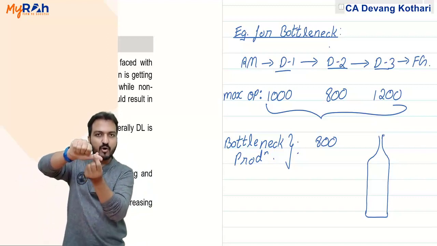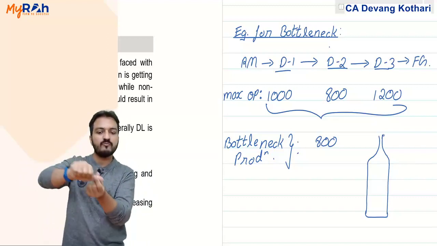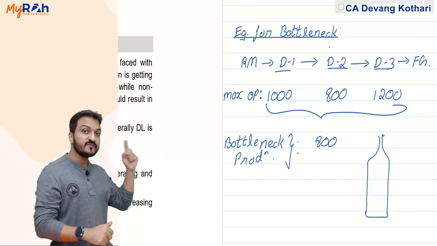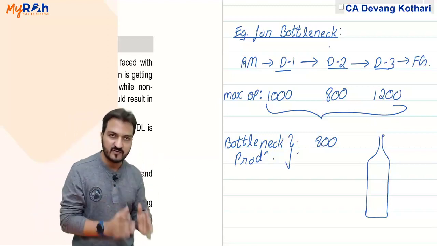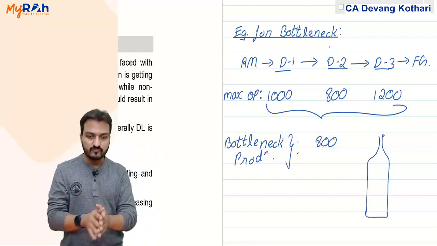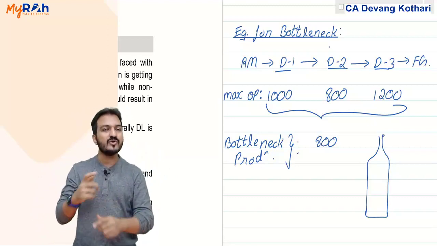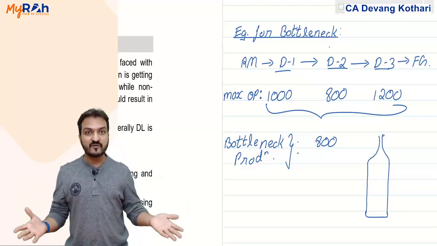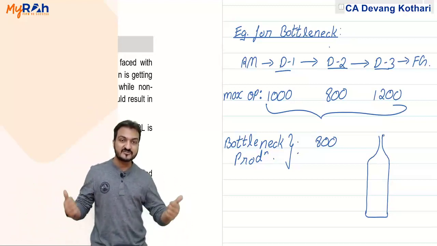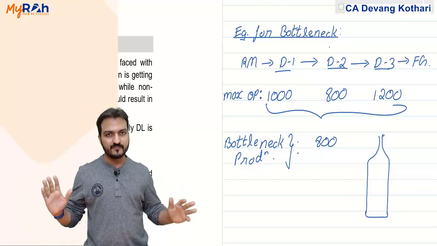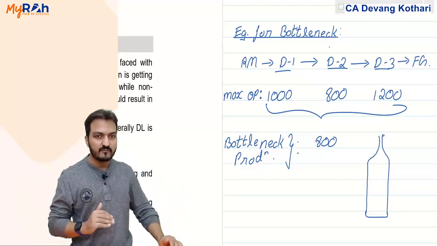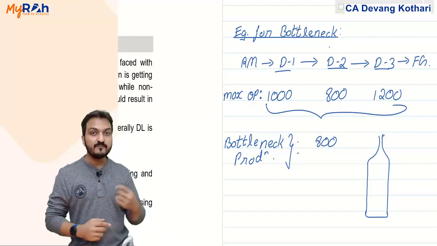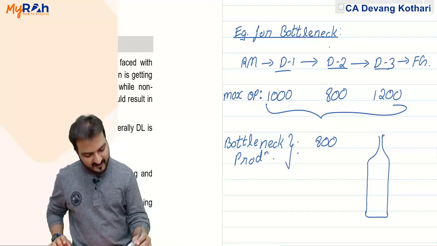The neck of the bottle is restricting how much output I can get from the bottle. Same way, out of the 3 departments D1, D2, D3 here, department D2 is the bottleneck. D2 is restricting my final production because D2 does not have capacity, so the other 2 departments will be sitting idle. Final production possible will be only 800 units here.